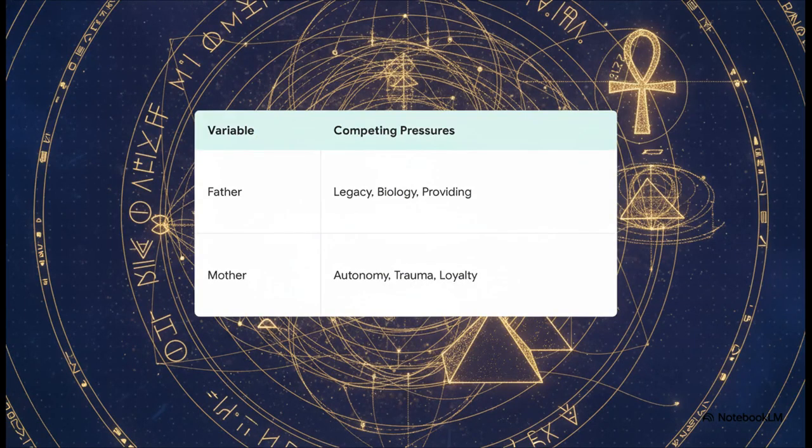Now, if we step back and view this intensely personal dispute totally neutrally, just using our physics framework, we see these competing variables clashing in real time. On one side, the father's biological drive for legacy and his desire to provide acts as a major systemic pressure. But then, on the flip side, the mother's need for psychological autonomy, her loyalty to her family name, and her past trauma act as massive counterpressures. The model absolutely doesn't care who is right or wrong here, you know? It only sees these interacting variables in a highly pressurized liquid environment.